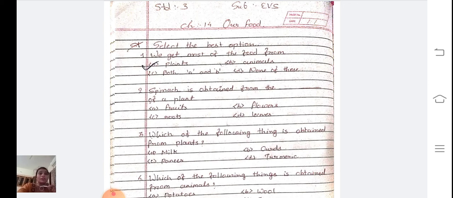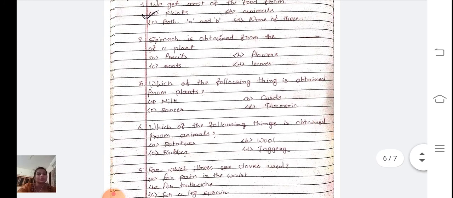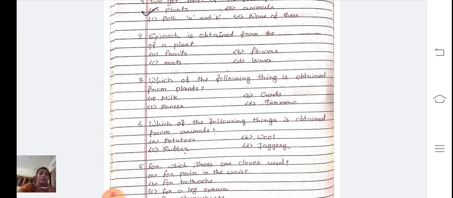Spinach is obtained from the days of a plant. Fruits, flowers, roots or leaves. Spinach is obtained from the leaves of a plant. Third one. Which of the following things is obtained from plants? Milk, paneer, curds or turmeric? Turmeric. Turmeric is a correct answer because milk, paneer and curd we obtain from animals.